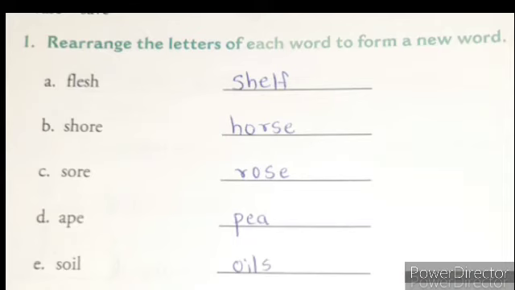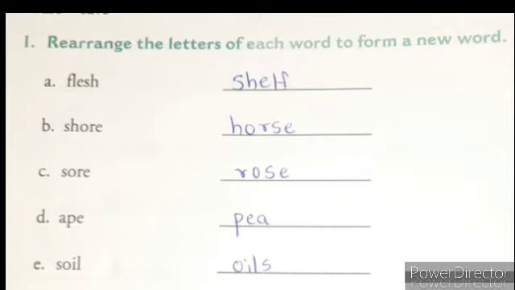Question: rearrange the letters of each word to form new words. Here words are given, and you have to rearrange their letters and make new words, that means you have to make anagrams. First, A, flesh. What will come if you rearrange the letters? The word shelf will come. Next, shore, horse. C, sore, rose.